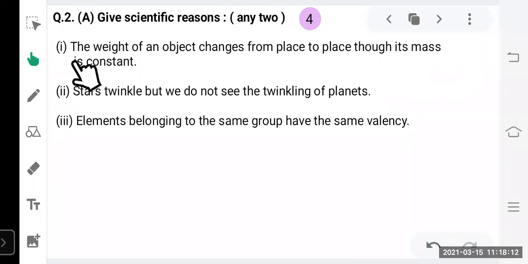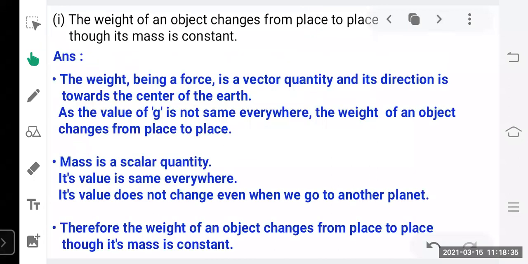Okay, but write down the question accordingly. If you are attempting the first one, write down question number 2A first. And if you are attempting the third one, what you have to write down? Question number 2A third, right? Don't write down the second one. Okay, if you are not attempting it, mention the question number along with the question given in your question paper. Now let's see the first question.